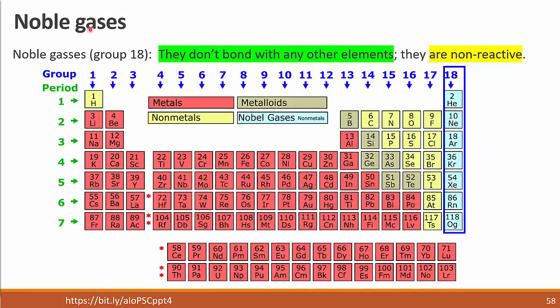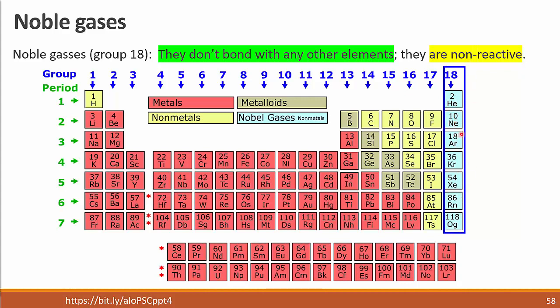Now, noble gases, they are part of group 18. What makes them part of group 18 is that their valence band is full. Their outermost shell is full. Helium is full with 2 electrons, neon is full with 8 electrons, etc.